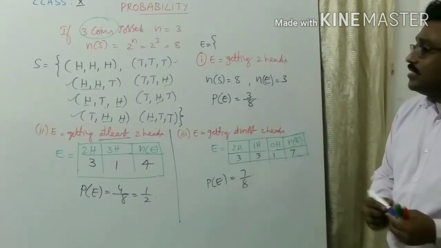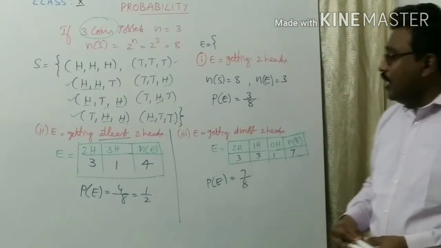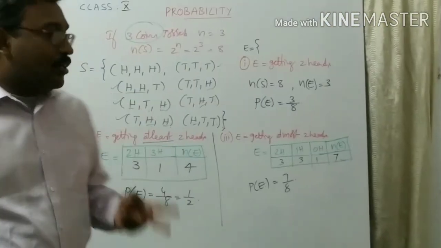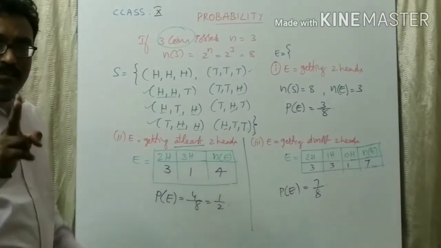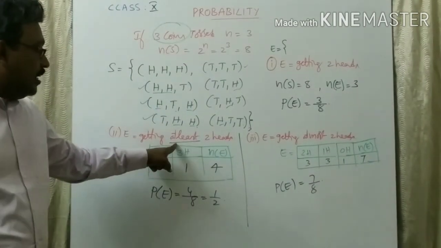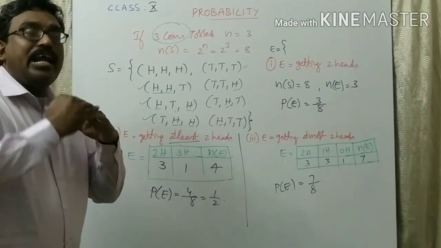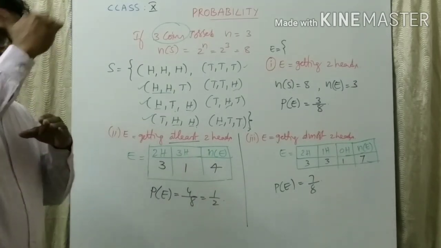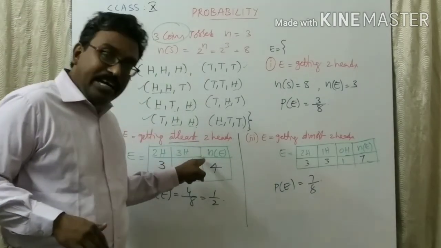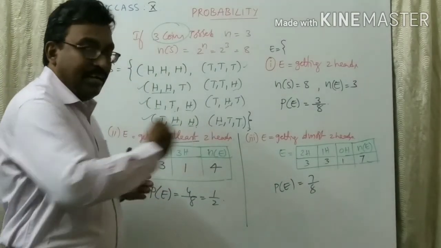Always remember that if 3 coins or 4 coins are tossed, there are two very important words they will ask you: at least and at most. At least means from that number you should ascend, you should go up. That means 2 heads, 3 heads. If 4 coins are tossed, 4 heads. If 10 coins are tossed, 10 heads.